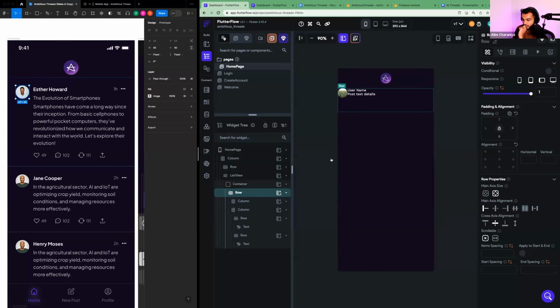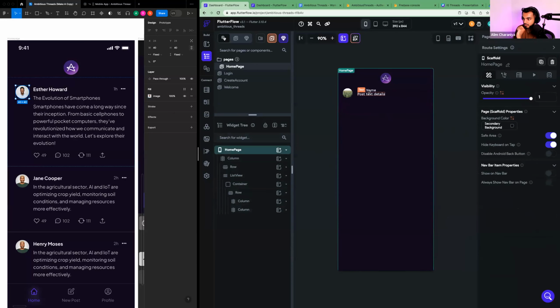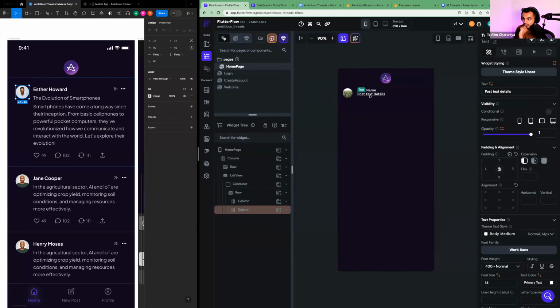And in the row itself, I'm going to add 20 pixels of padding to the right and 20 pixels of padding to the left. And then this column, the first column that's holding my image, I'm going to add probably about the same 20 pixels of padding to the right. Okay. Cool. So before I get too far, I'm going to stop it here, right?